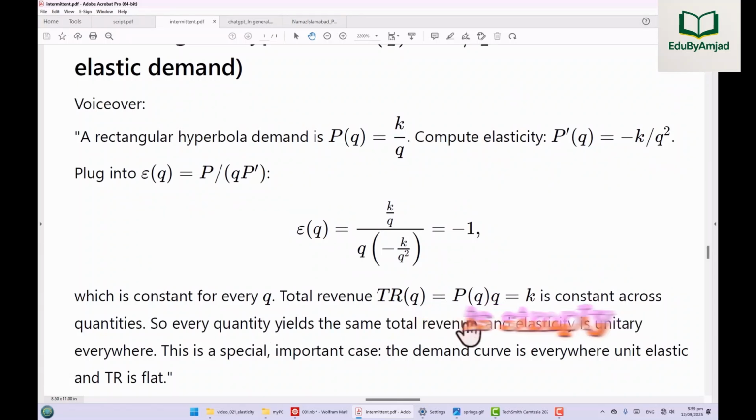Total revenue is simply price from the demand function multiplied by quantity, which simplifies to constant K across all quantities. This is a very special and important case. The demand curve is everywhere unit elastic, and the total revenue curve is perfectly flat.